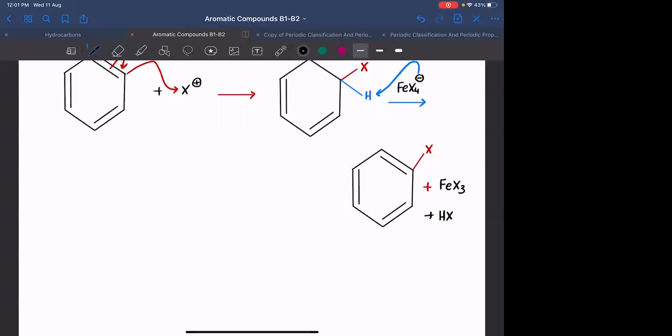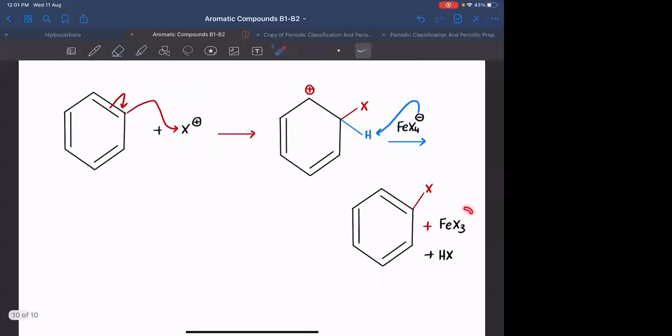So FeX3, in a way, is acting only like a catalyst, because FeX3 is not consumed, it got regained.